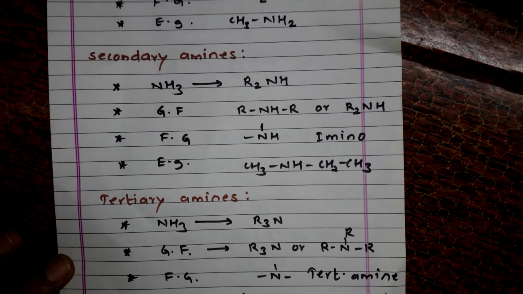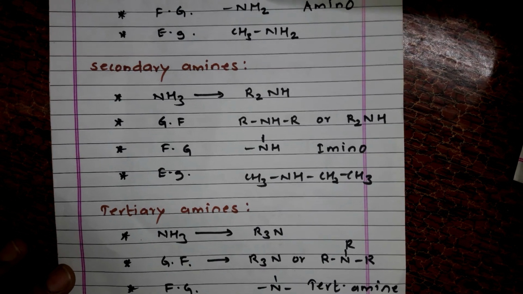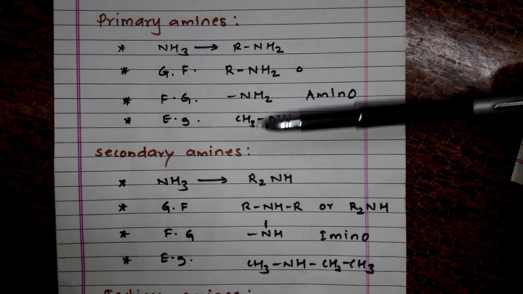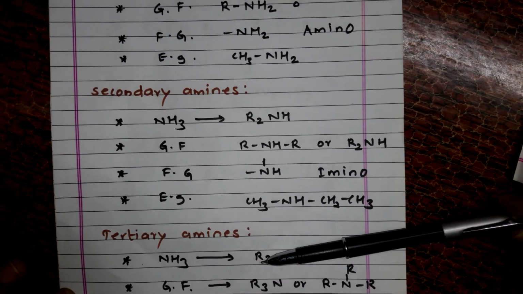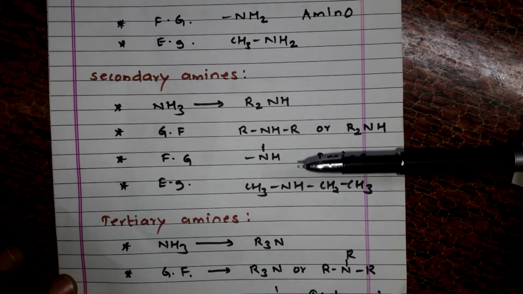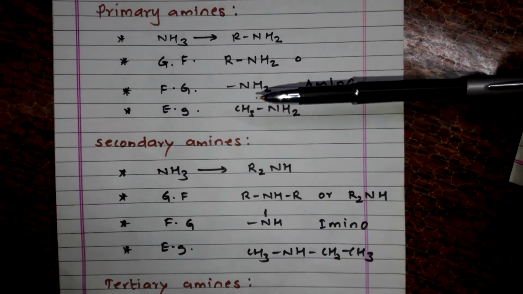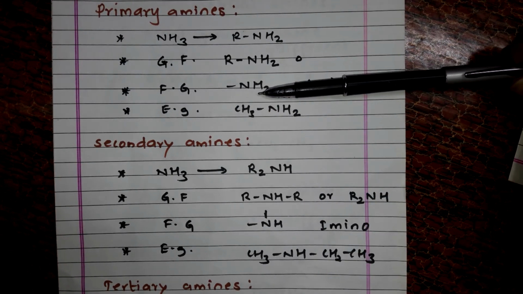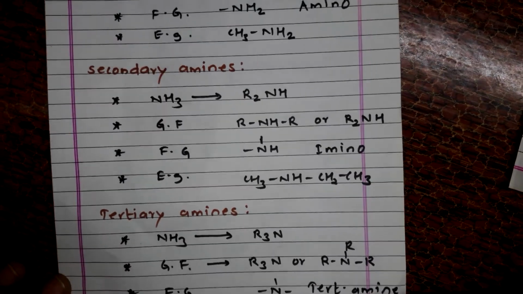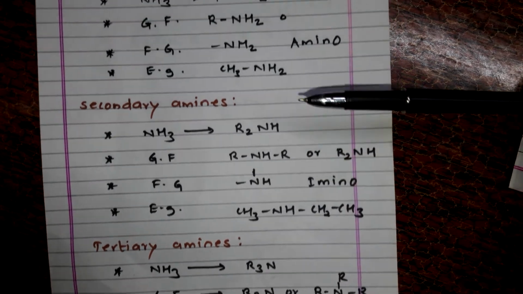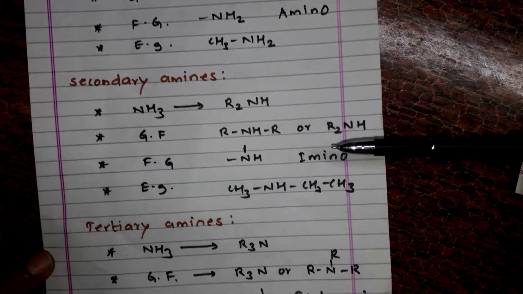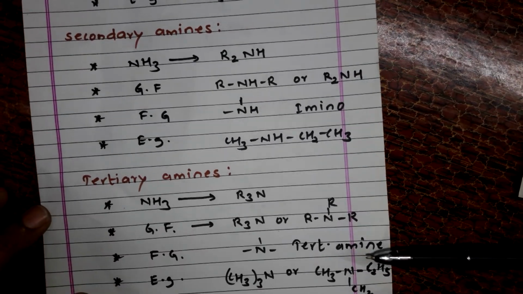So I'll just repeat. If one hydrogen atom of ammonia is replaced by one alkyl group, we get a primary amine; two, a secondary amine; three, a tertiary amine. The general formula is RNH2 for primary, R2NH for secondary, and R3N for tertiary. The functional groups are -NH2, >NH, and >N. The primary amine's functional group is amino, the secondary's is imino, and the tertiary is simply a tertiary amine.